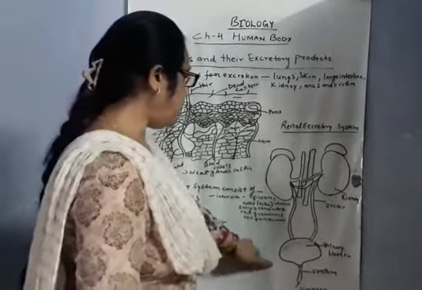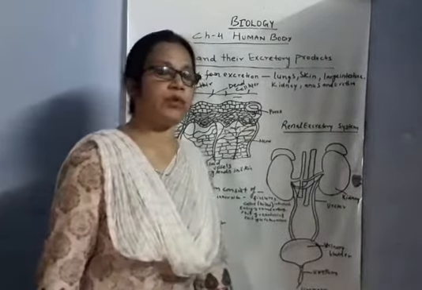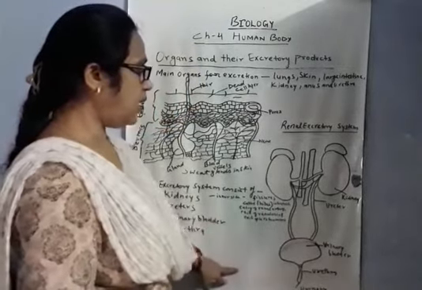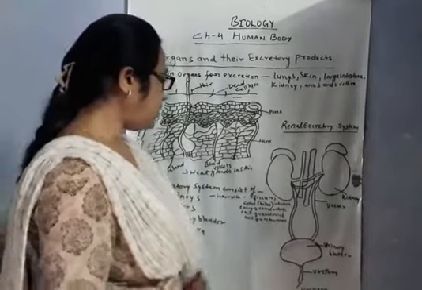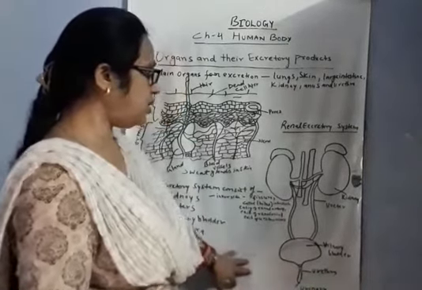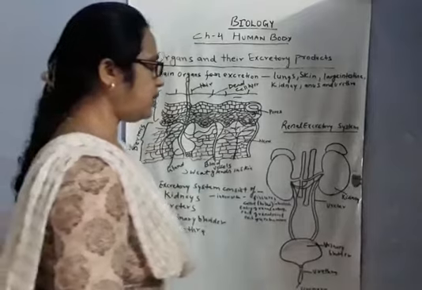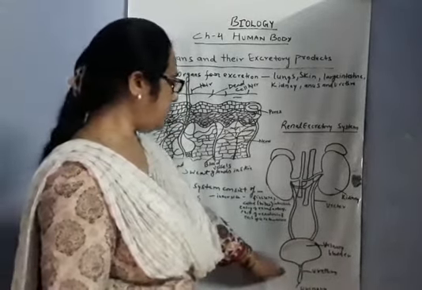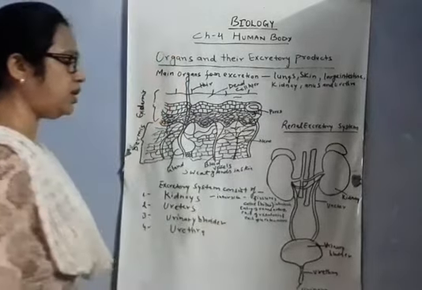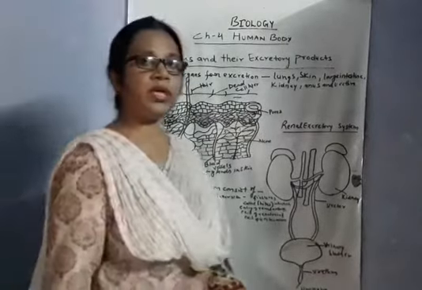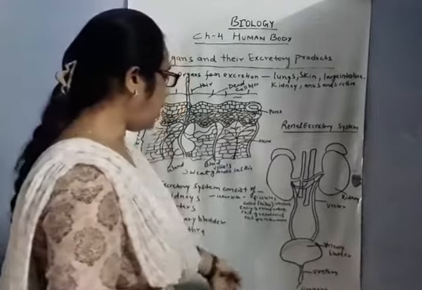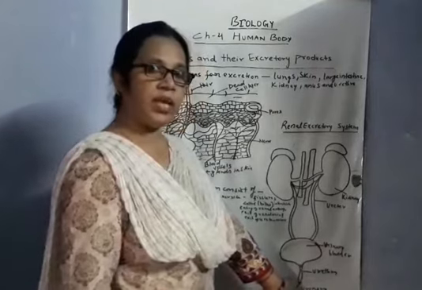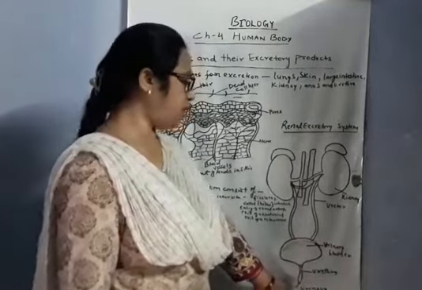Urine mainly contains 96% water, 2.5% organic substances, and the rest inorganic substances. The organic substances are urea, uric acid, hormones and vitamins etc. are present in the urine, and the inorganic substances present in the urine are sodium, magnesium, calcium, iodine and phosphorus, and some chlorides are also present as inorganic substances in urine.